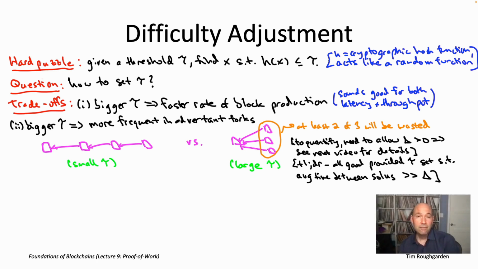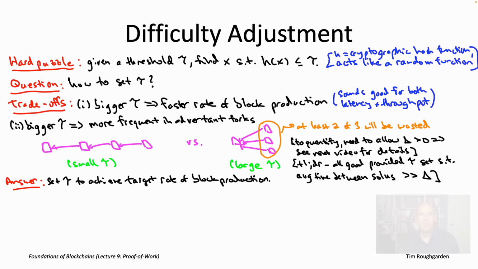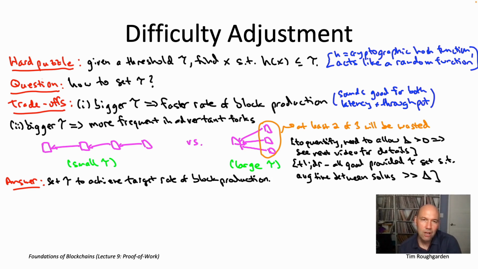And so that ultimately gives us the answer of how should we set tau. We should set the difficulty threshold tau in order to target a particular rate of block production, a rate that depends on what value of capital delta we're comfortable with, and exactly what fraction of the created blocks we want to wind up in the longest chain. All right, so to make this all a little bit more concrete, let's see how this works exactly in the most famous proof-of-work longest chain protocol of them all, namely Bitcoin.